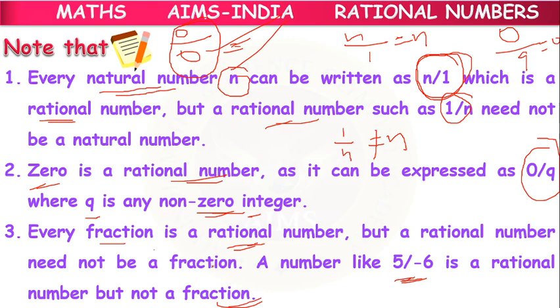Okay, children, you may get questions like this. True or false questions. Is every natural number a rational number? True. Is 0 a rational number? True. Is every fraction a rational number? True. But every rational number is not a fraction. Every rational number is not a natural number. These points you have to keep in mind.